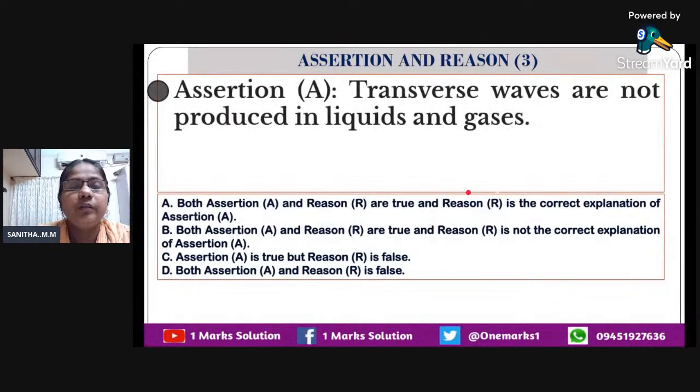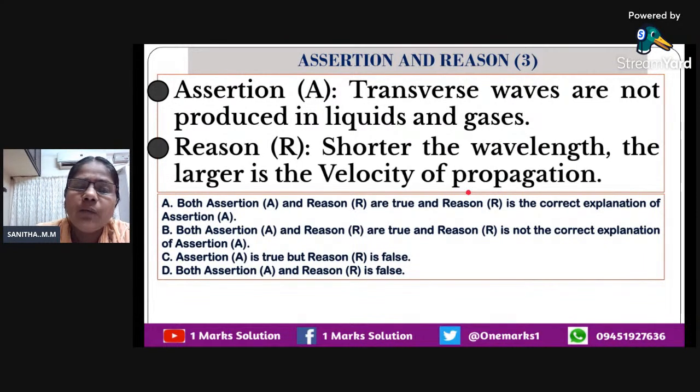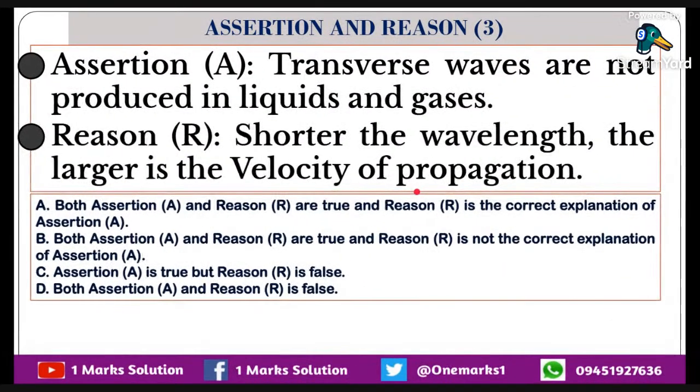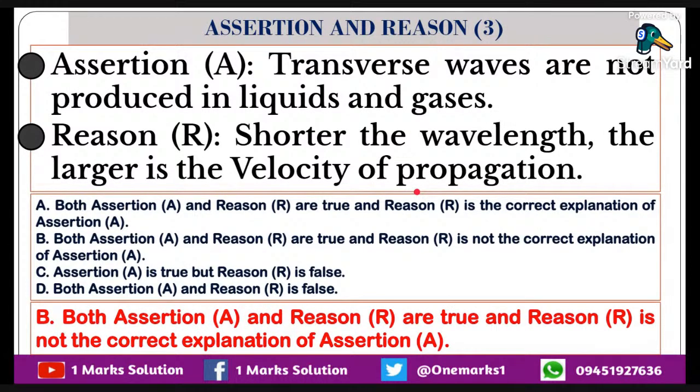Now let us move on to the third one. Transverse waves are not produced in liquid and gases. And what about reason? Shorter the wavelength, the larger is the velocity of the propagation. No. V is equal to nu lambda. Again, we can say when lambda increases, velocity also increases. So here the reason is not the correct explanation for the assertion.